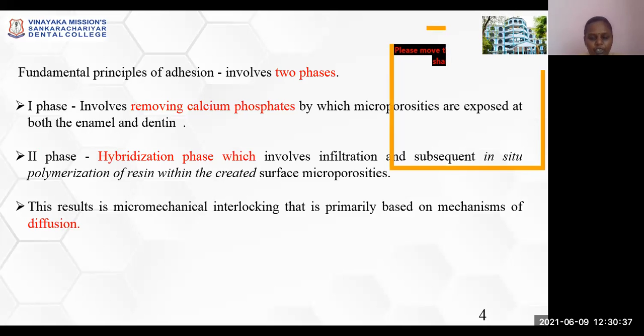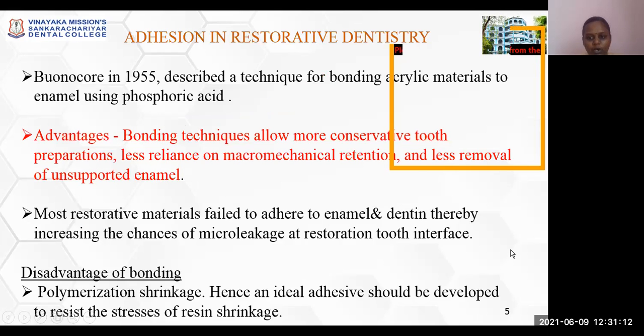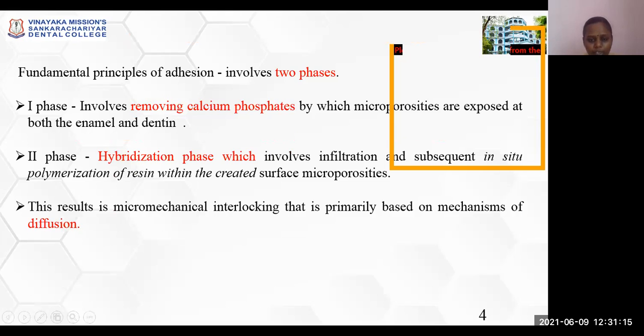Fundamental principles of adhesion involve two phases. The first phase involves removal of calcium phosphates by which microporosities are exposed at both the enamel and dentin. The second phase involves the hybridization phase, which involves infiltration and subsequent in situ polymerization of resin within the created surface microporosities. This results in micromechanical interlocking that is primarily based on mechanisms of diffusion.